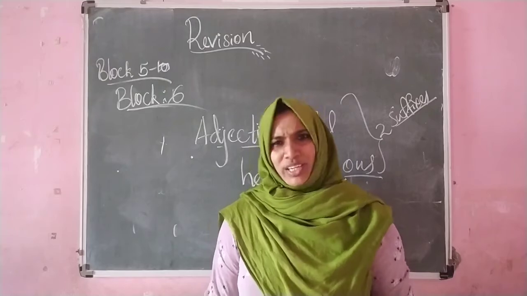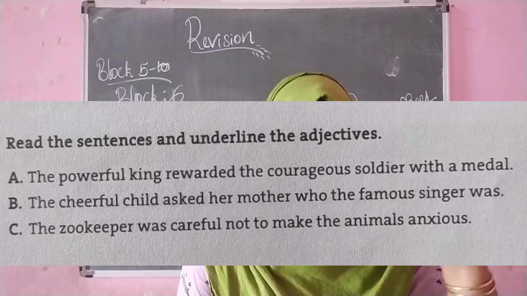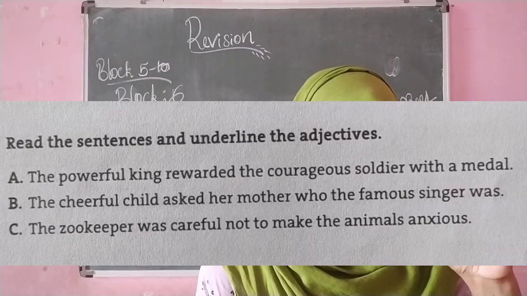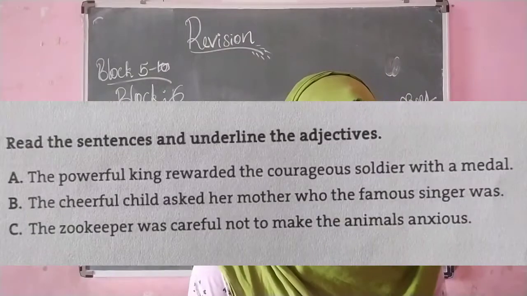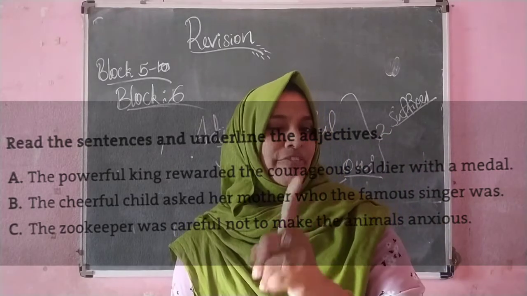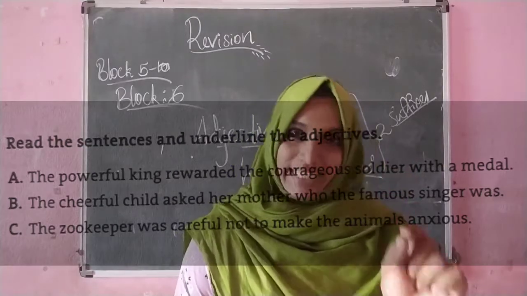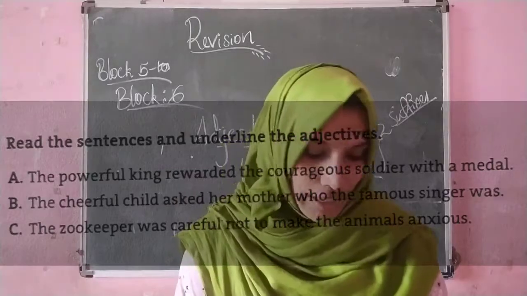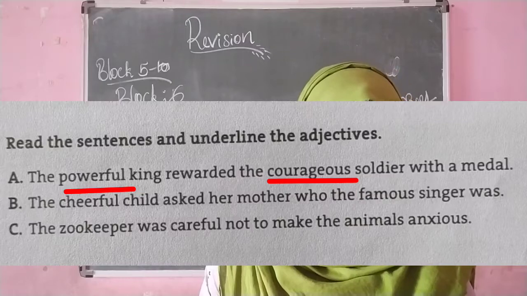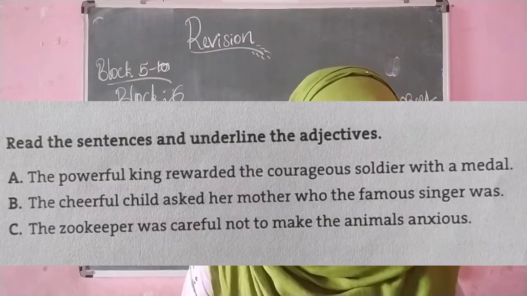Okay, now let's see one question that is related to this block. Read the sentences and underline the adjectives. The powerful king rewarded the courageous soldier with a medal. So children, here we have learned about the adjectives with FUL and OUS. So here you have to underline the adjectives with FUL and OUS. So which are the adjectives? Yes, one is powerful and courageous. And B, the cheerful child asked her mother who the famous singer was.